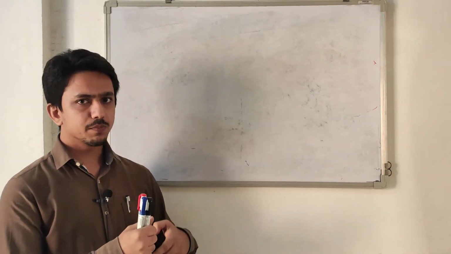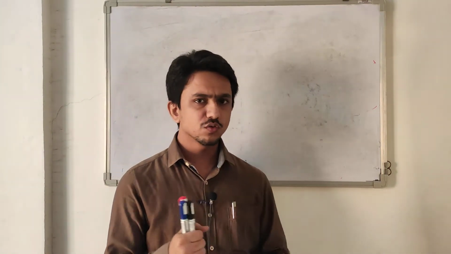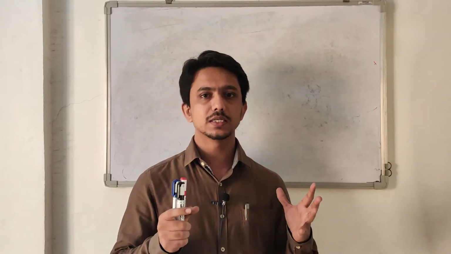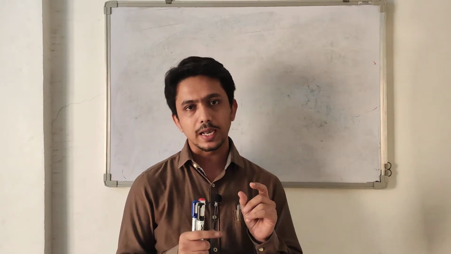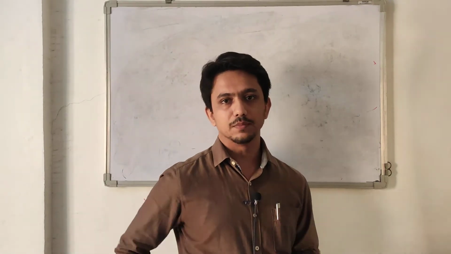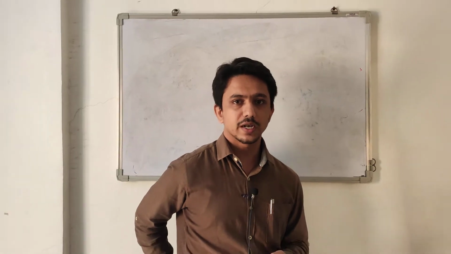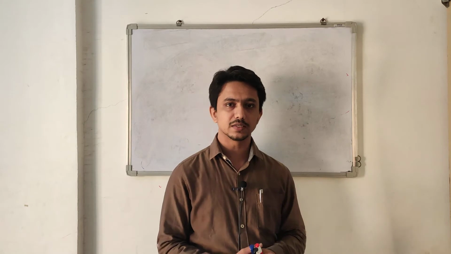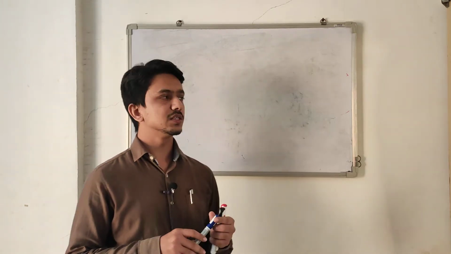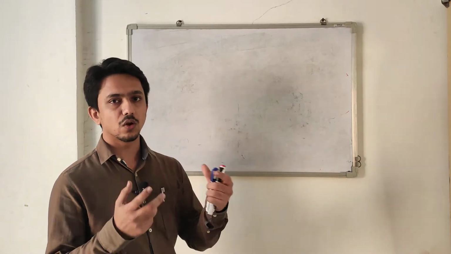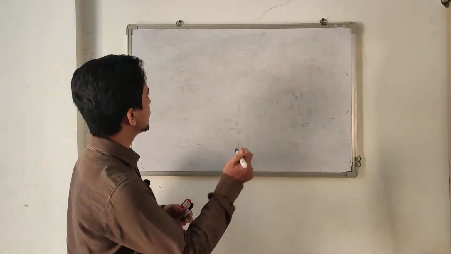So start with the second part of neurons. The size of a neuron ranges from very small to very large, and the length ranges from very short to very long. Suppose the length of a neuron in our lower limbs: sensory neurons arise from the spinal cord and reach to your toe, so it's about a meter in size. So neuronal size is very different, from very small to the largest and longest in our body. Now, classifications of neurons.